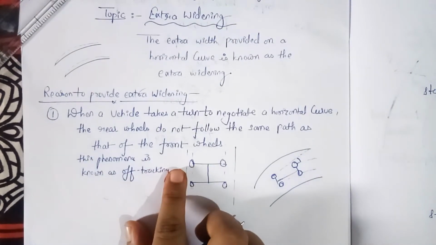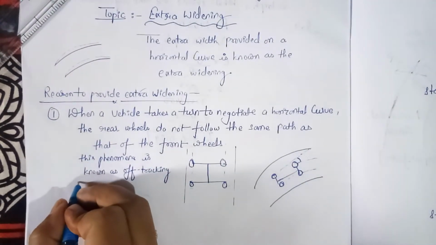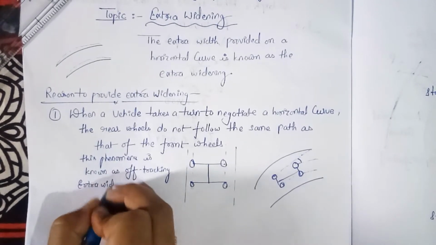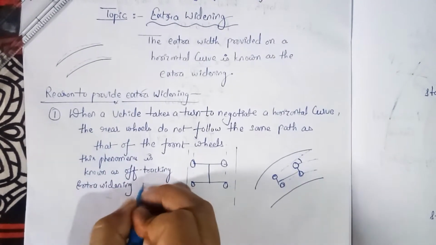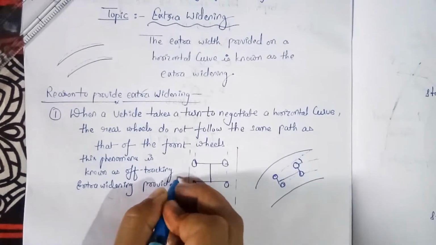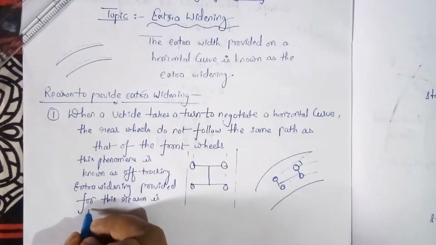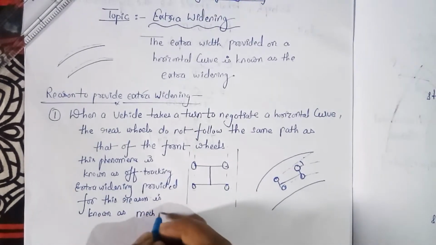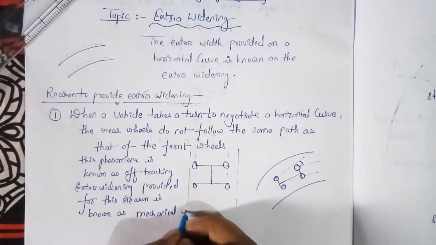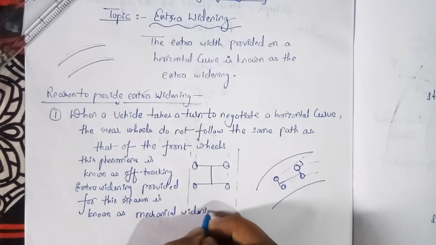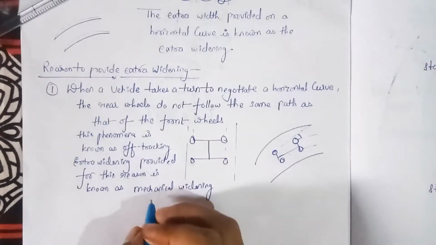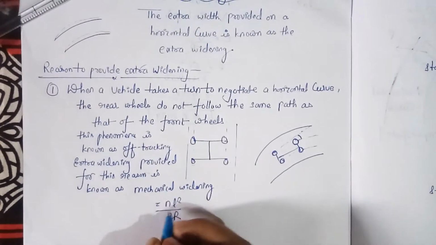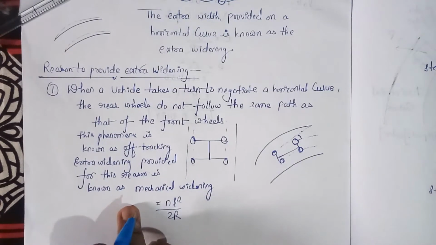And the extra widening provided for this reason is known as the mechanical widening. Okay, and the mechanical widening value is nL²/2R. So this is the extra widening based on the off tracking.